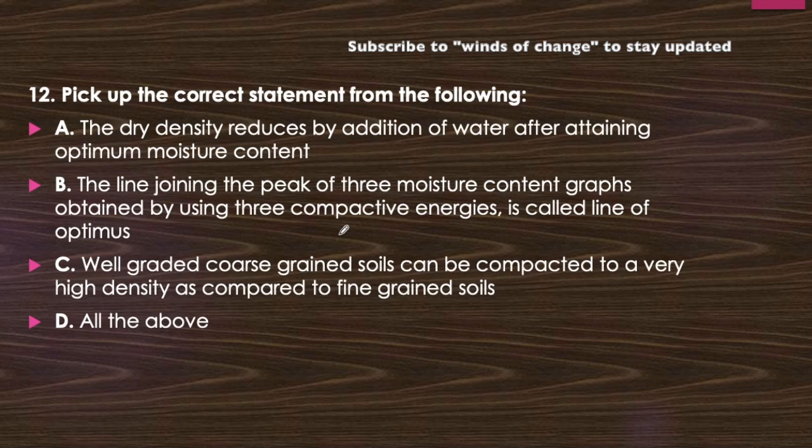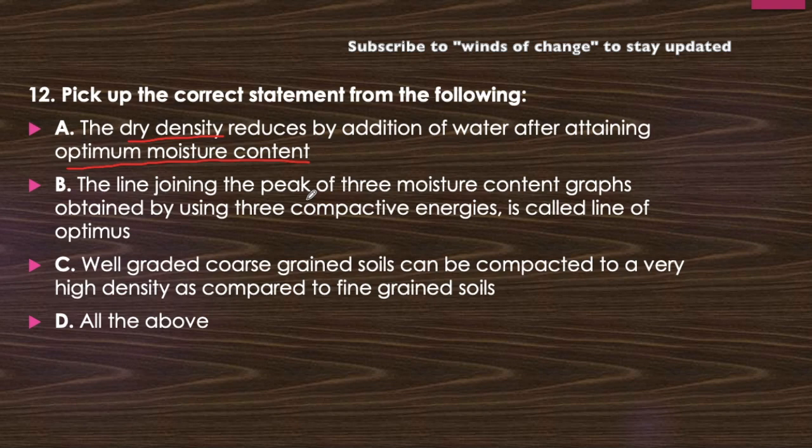Moving further, pick up the correct statement from the following. The dry density reduces by addition of water after attaining optimum moisture content. I am reading it again. The dry density, that is rho d, reduces by addition of water after attaining optimum moisture content. Can you memorize the graph of optimum moisture content? I think it is the right statement because in the graph the peak point was at optimum moisture content. Dry density was maximum at optimum moisture content, and after that if we increase the water content then the dry density reduces. So it should be a correct statement.